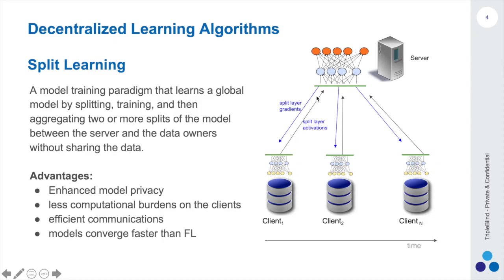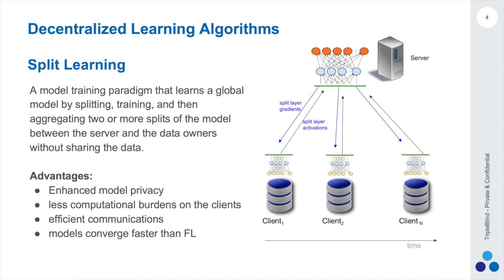Each one of the clients does a forward propagation up to the cut or the split layer and then sends the output of this layer, which is also referred to as smashed data, to the server, which then continues the forward propagation using the smashed data as an input. The server then calculates the loss function, does a backward propagation, and sends the gradients of the smashed data back to the client. In the first standard approach of split learning, this process is done in a sequential round-robin fashion, one client at a time. And the main advantage of split learning is that the training data never leaves the premises of the data owner.